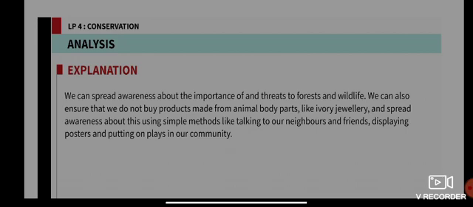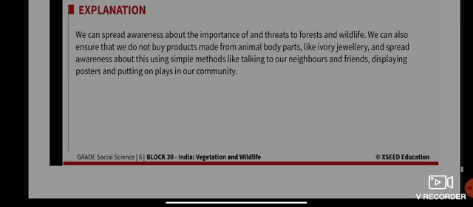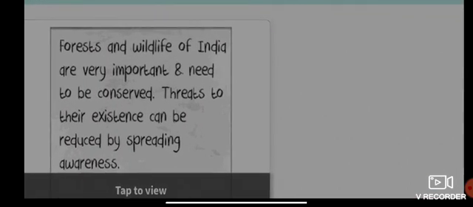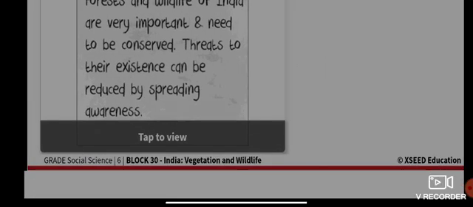We can also ensure that we do not buy products that are made from animal body parts, like ivory jewelry, and spread awareness about this using simple methods, like talking to our neighbors, friends or family, displaying posters and putting them up in our community. Those are the things we can do to conserve our forest and wildlife. Is that clear? Forests and wildlife of India are very important and need to be conserved. Threat to their existence can be reduced by spreading awareness.